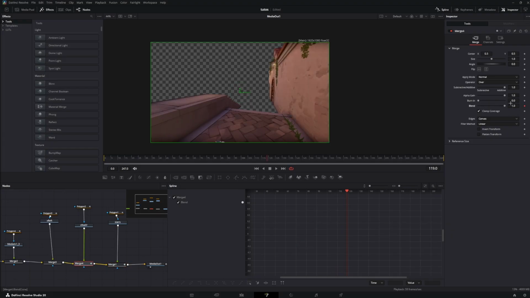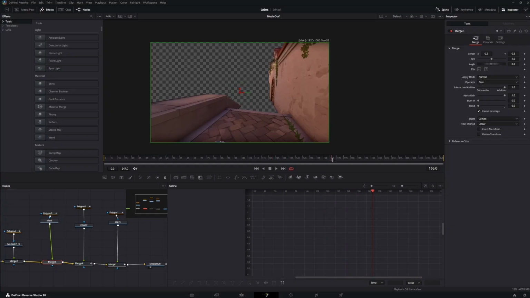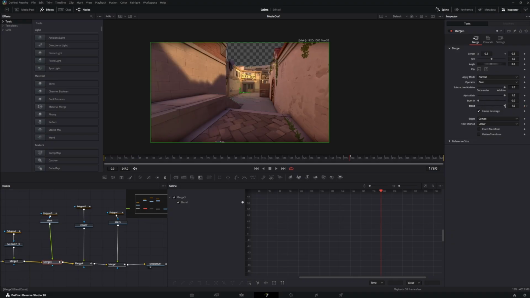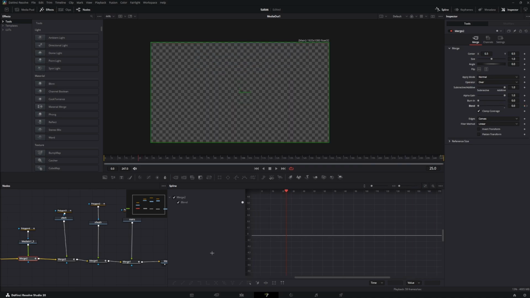Set a keyframe to 1. Go 1 to the left, make it 0. The other one, 180. Keyframe it 1 to 0. And the last, keyframe 1 to the left, 0. And that's it.